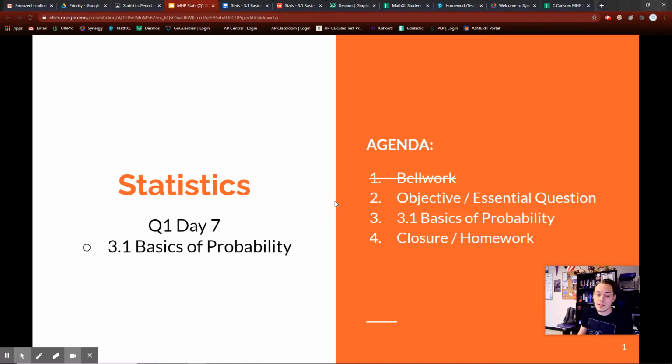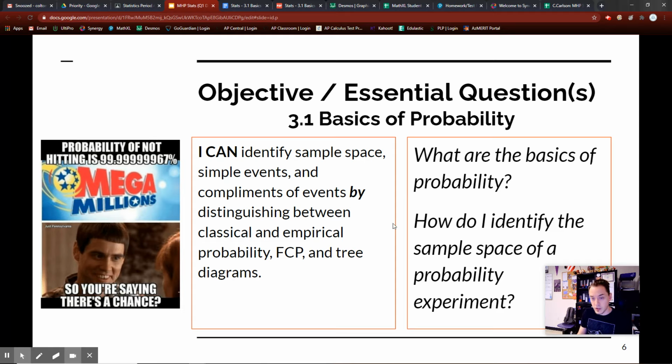And we're going to start this unit with the 3.1 basics of probability. It's actually a very simple lesson. We're going to go through a lot of the basics. Examples, what is probability? Why do we have it? How does it relate to sample space? The stuff that we talked about last week. And then, of course, we're going to go through the summary and the homework. So without further ado, let's get started.